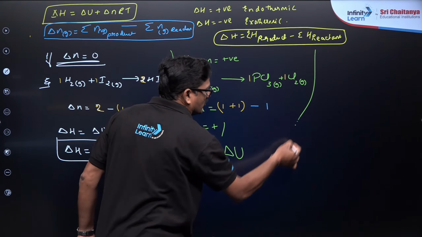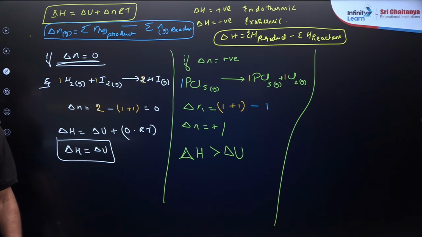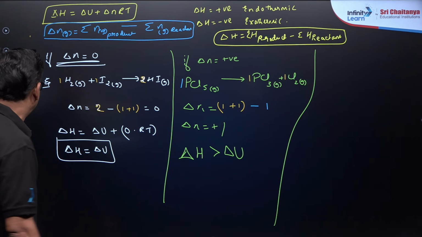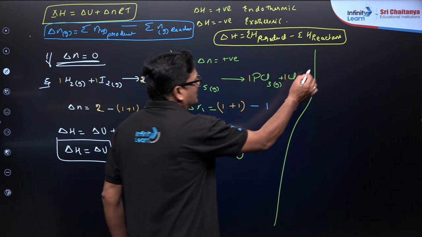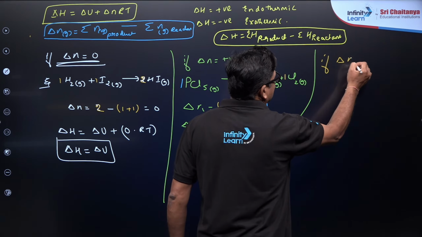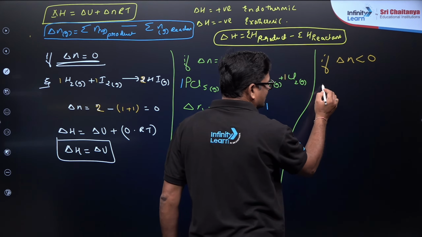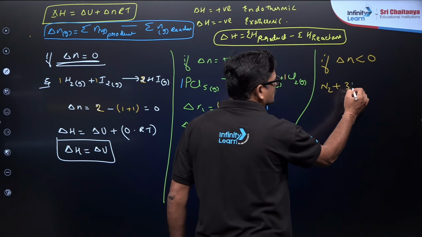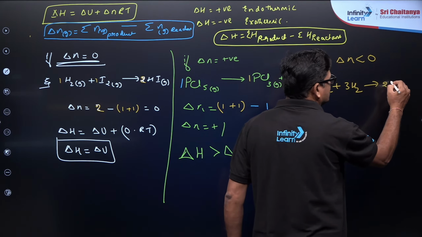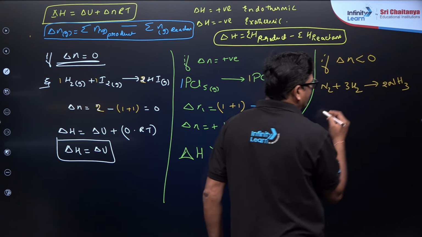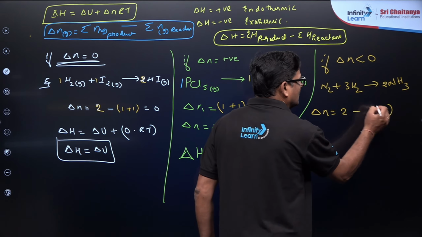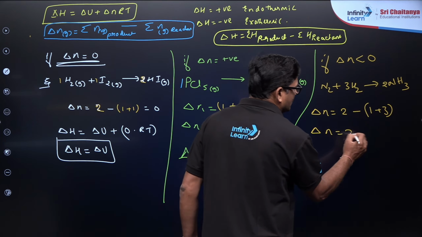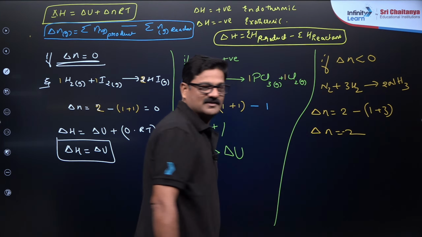It's talking about this, delta H is greater than delta U. I want to take one more example here. Stay tuned, I want to give you Gibbs free energy change also. If delta n is negative, then example N2 plus 3H2 in the gas gives rise to NH3. Assume all are in the gas. So delta n is equal to 2 minus 1 plus 3, which is going to be minus 2, right? It is going to be minus 2.